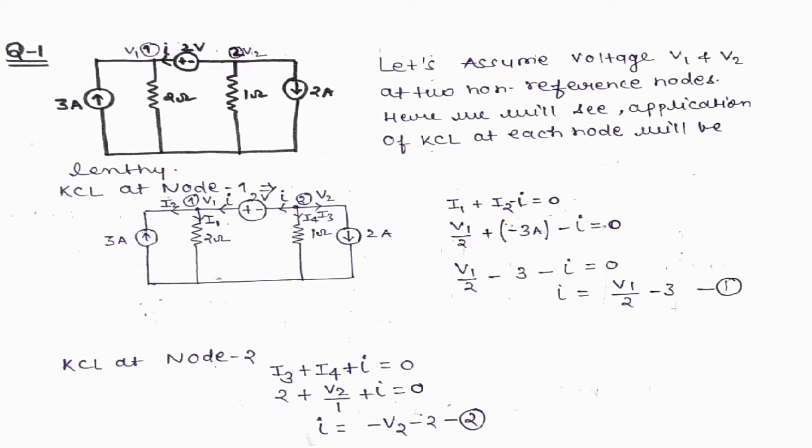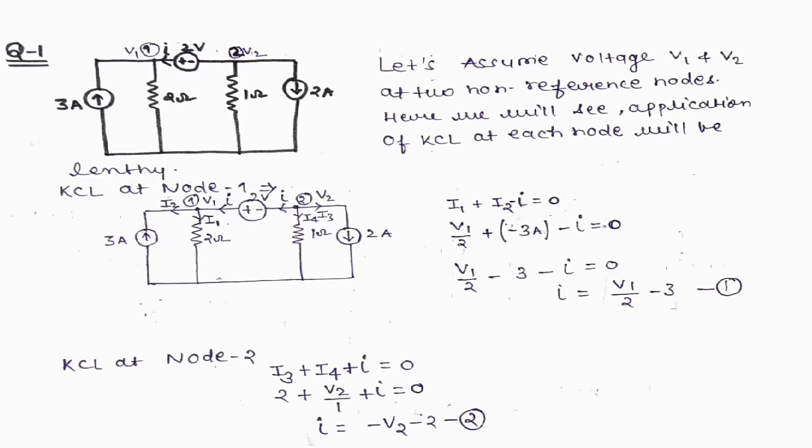First of all, assume a voltage at each non-reference node. So at node 1 we assume the voltage V1, and at node 2 we assume the voltage V2. These are the voltages we assume at the two non-reference nodes.